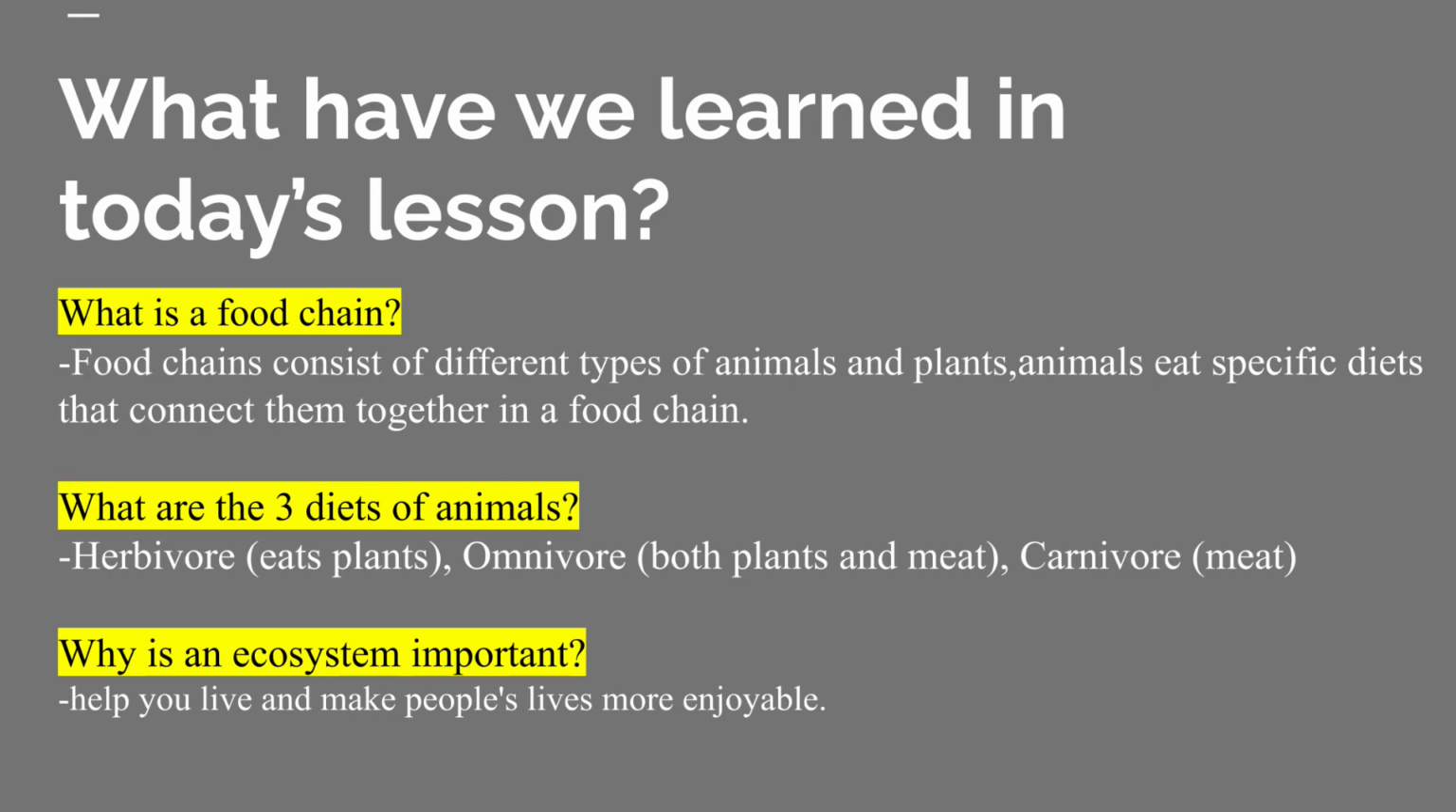The next question is, what are the 3 diets of animals? The first is a herbivore, which eats plants. The second is an omnivore, which eats both plants and meat. And the third is a carnivore, which only eats meat.